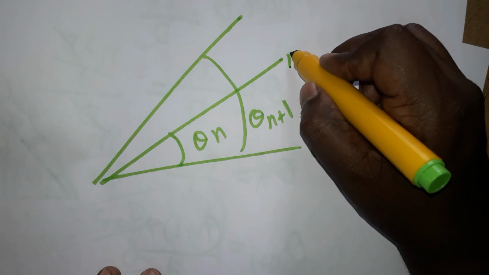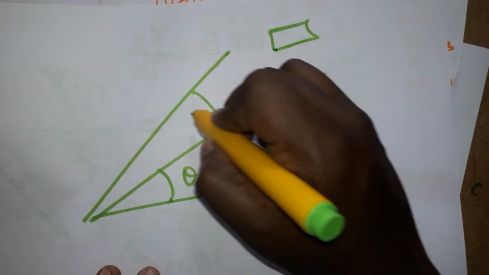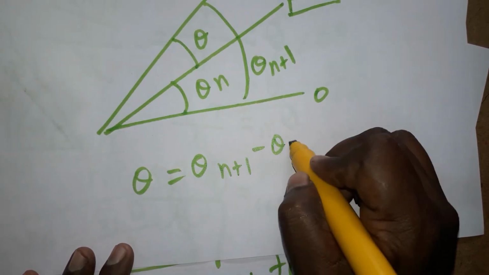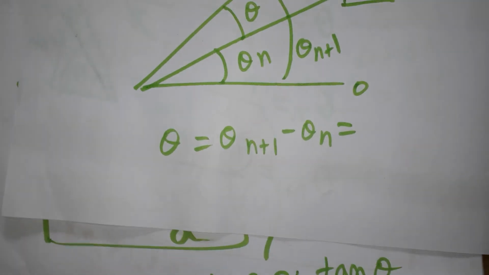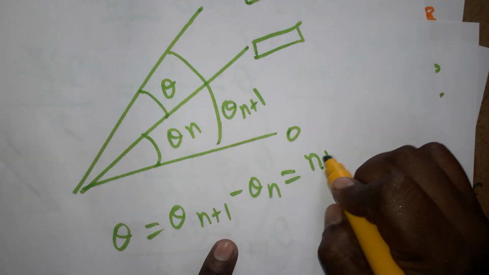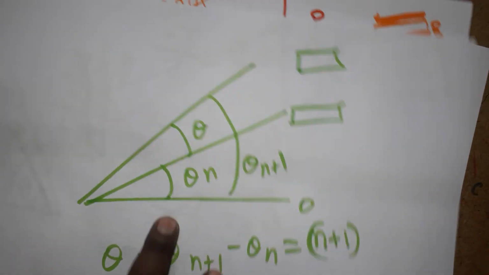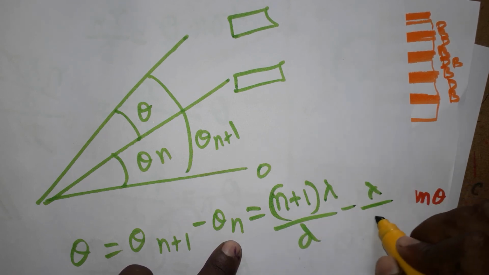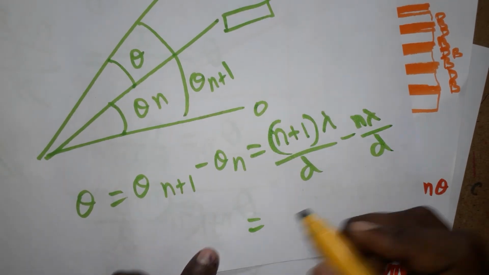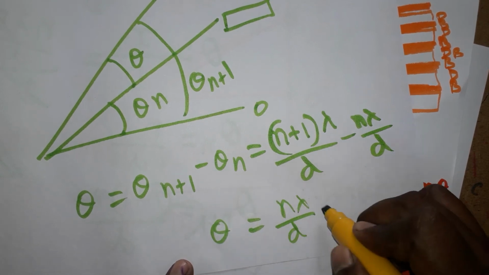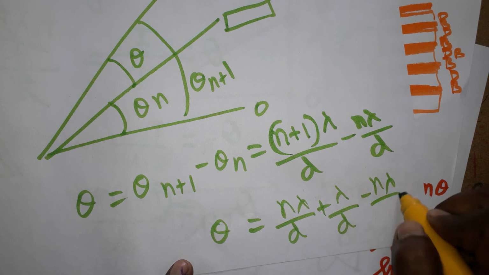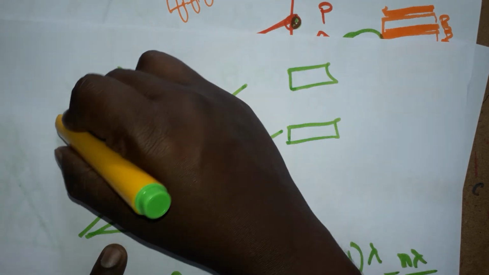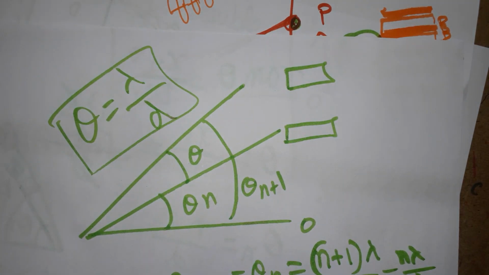Theta is equal to theta n plus 1 minus theta n, which is n plus 1 lambda divided by small d minus n lambda divided by small d. That is n lambda by d plus lambda by d minus n lambda by d, which gets cancelled. So angular fringe width is equal to lambda divided by small d. So angular fringe width also we found.